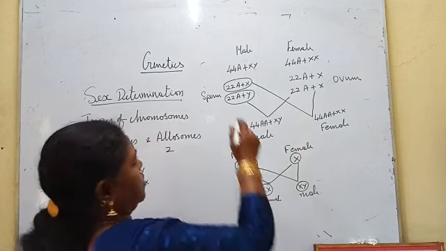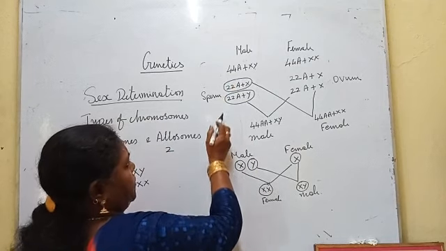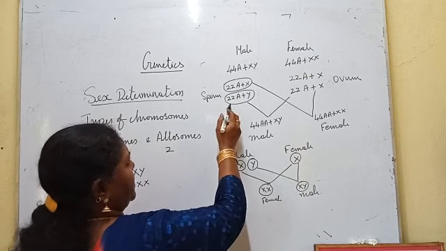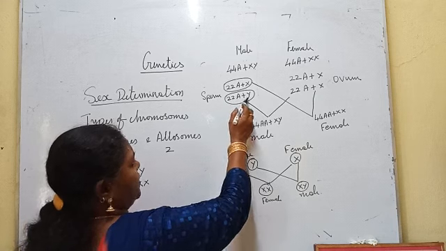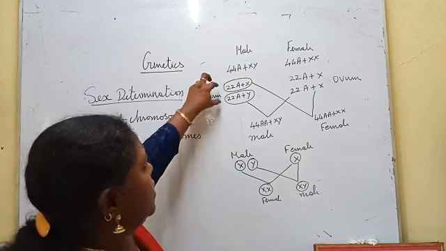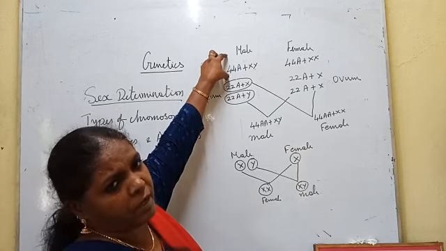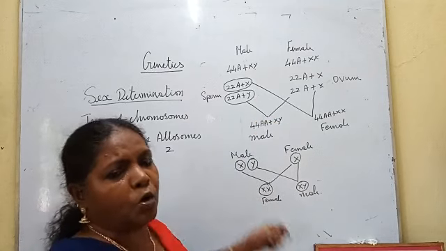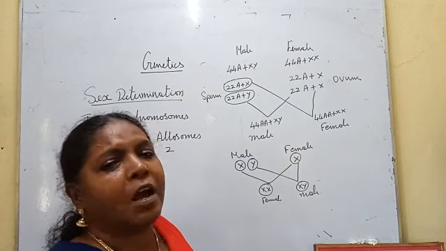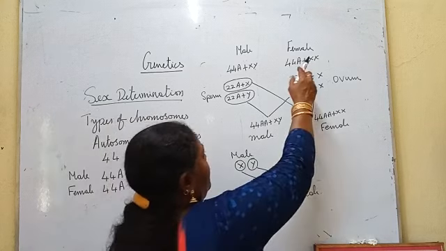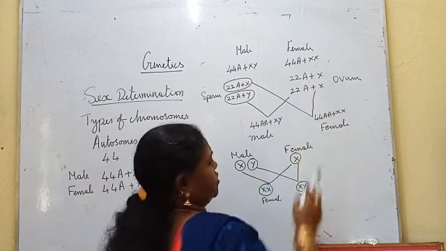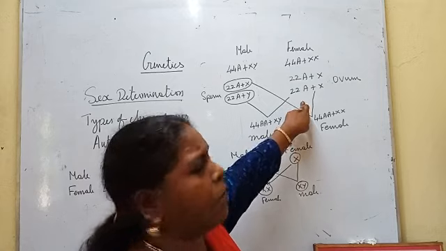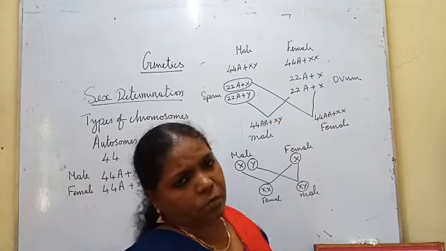Okay. So the male will produce two types of sperms. One sperm has 22 autosomes with an X chromosome. Another type of sperm has 22 autosomes with a Y chromosome. So the male produces two different types of sperms. Some sperms will have X chromosomes, some sperms will have Y chromosomes. No one knows which sperm has the X chromosome and which has the Y chromosome. The next one, female: since she has XX chromosomes, however many ova the female produces, all the ova will have 22 autosomes and 1 X chromosome.